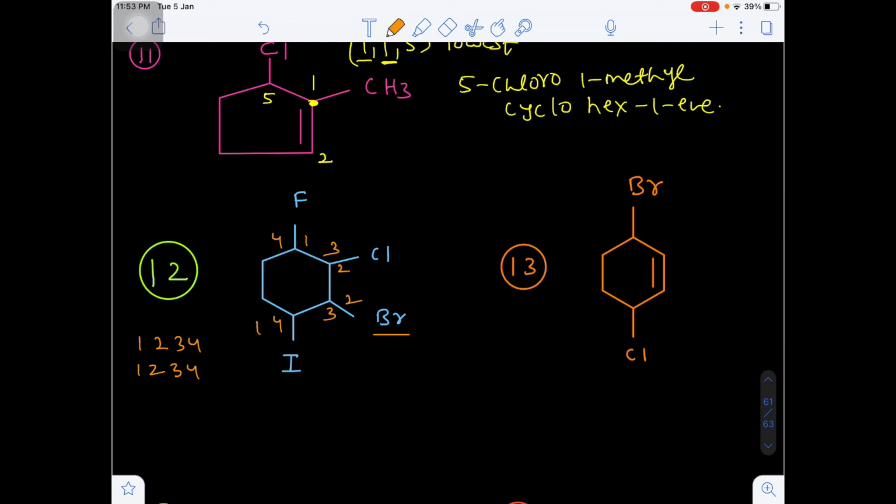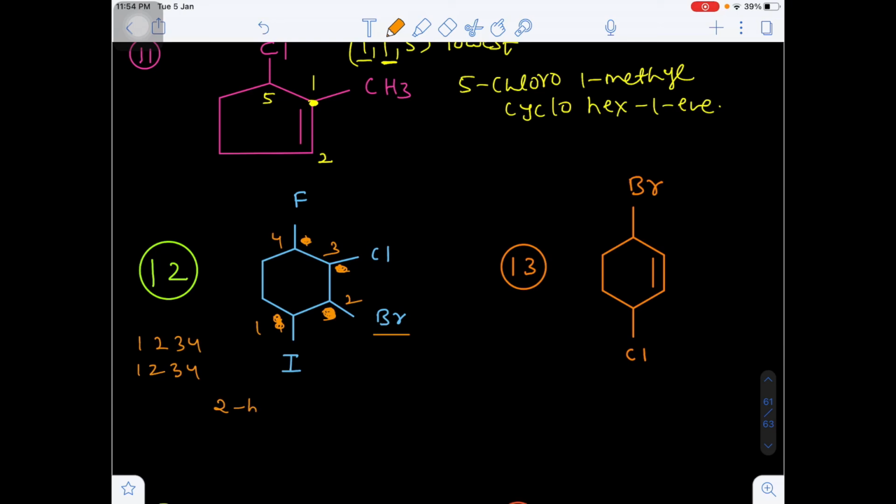Lowest number, are we getting 2 or 3? 2. That means we have to give the numbering from iodine. So the first number will be iodine, second bromine, third chlorine, fourth fluorine. Yes or no? Once again I am repeating: when from both sides the locants are in the same position, that is, the substituents are present on the same locations, then give the priority to the alphabetical order of the substituent names. Okay.